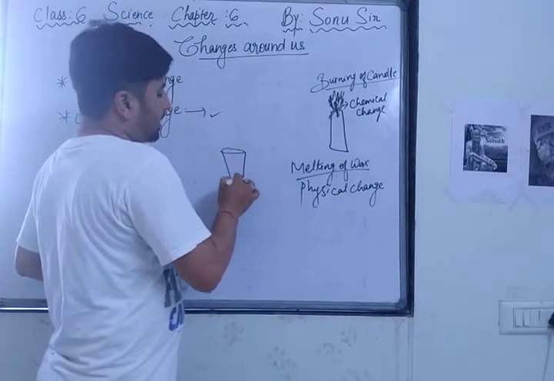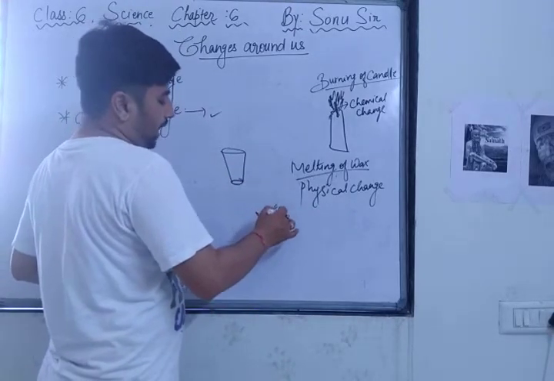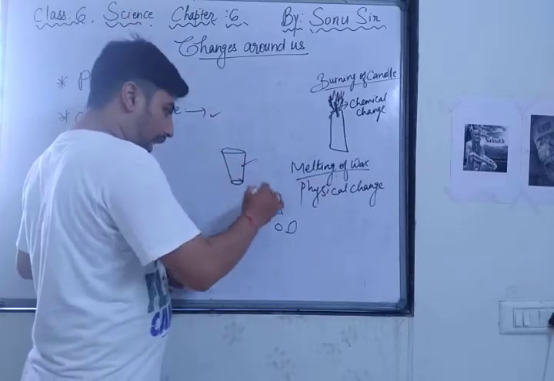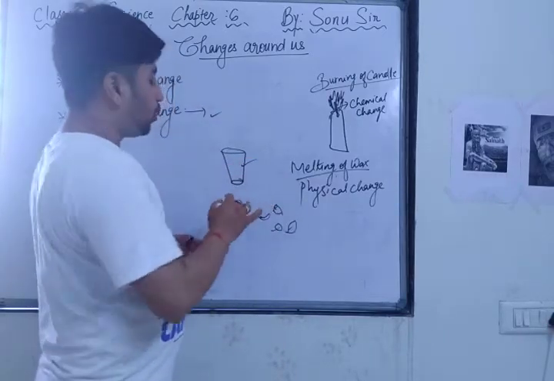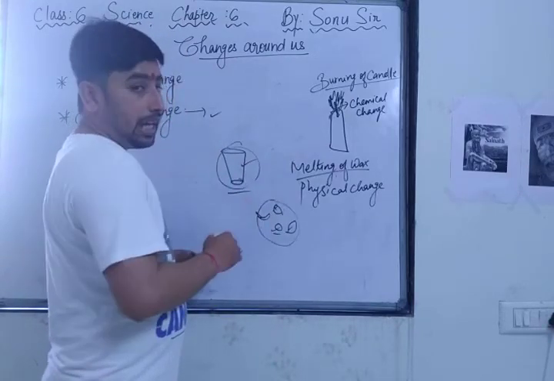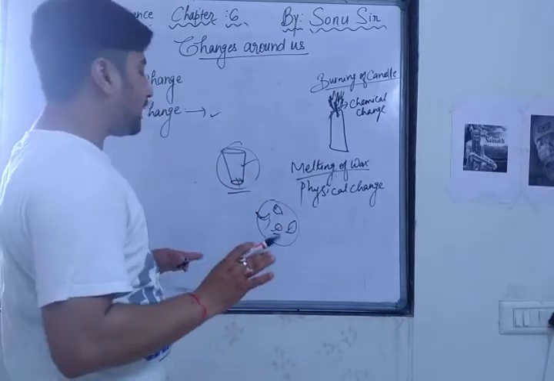Okay, by mistake it has fallen down from the hand. So it has broken into pieces of glass. Okay, these are the pieces of glass. See, this was also glass and these are also pieces of glass. So no new substance is formed. This glass has not converted into steel glass, right? So that's why both of these are physical changes.